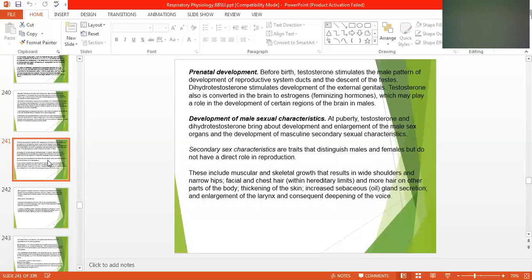Testosterone also is converted in the brain to estrogen. The same testosterone is converted into estrogen, which is a female hormone, which may play a role in the development of certain regions of the brain in male. So estrogen is also required in the male, though it is a female hormone, for the development of certain brain regions in the male.